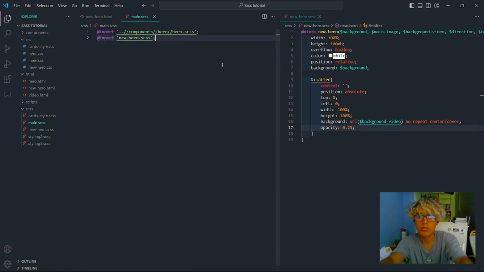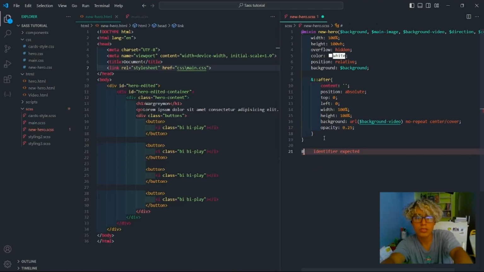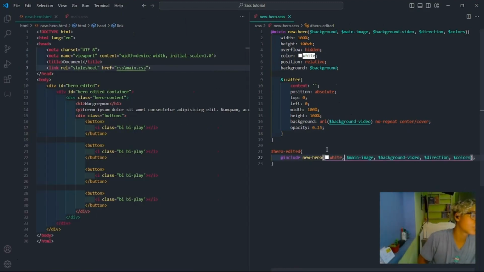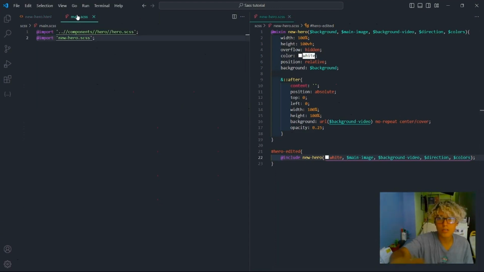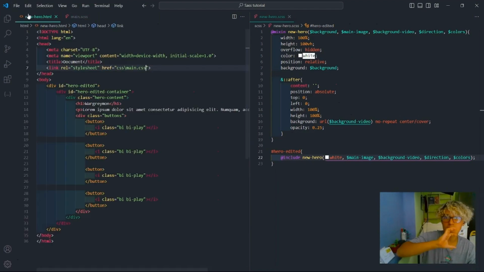We're gonna draw down here. We must include. It's not working because we don't have all the parameters filled. And as you see, we're connecting SASS files to the main one, and then the files generated by this main SASS is gonna be linked to the HTML. That's a preview about how we're gonna work with this.